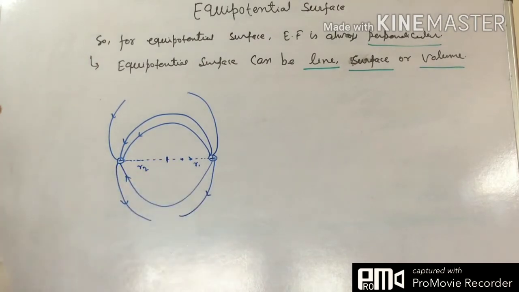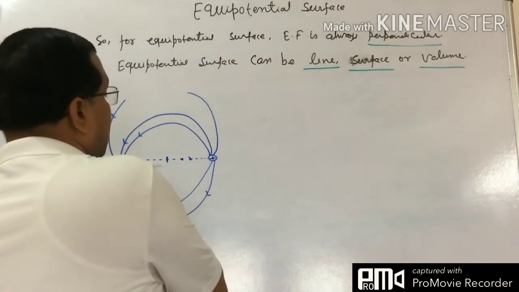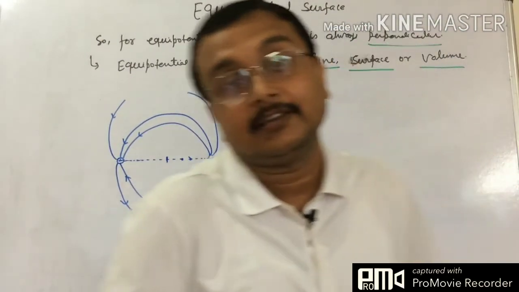This is the electric lines of forces, and now you have to draw the surfaces in such a way that the potential has to be the same there.